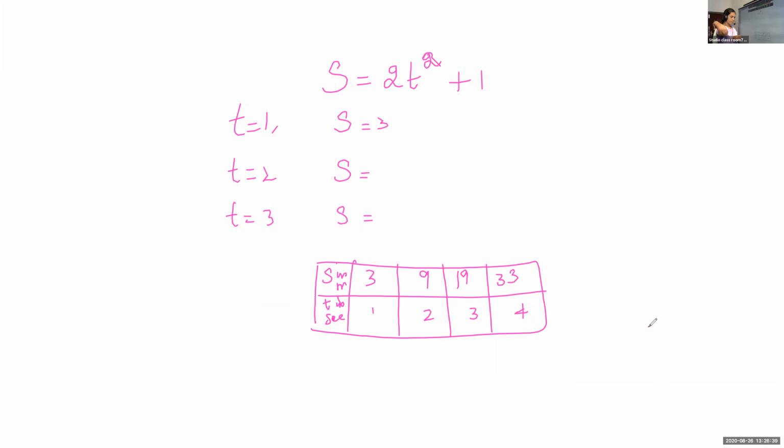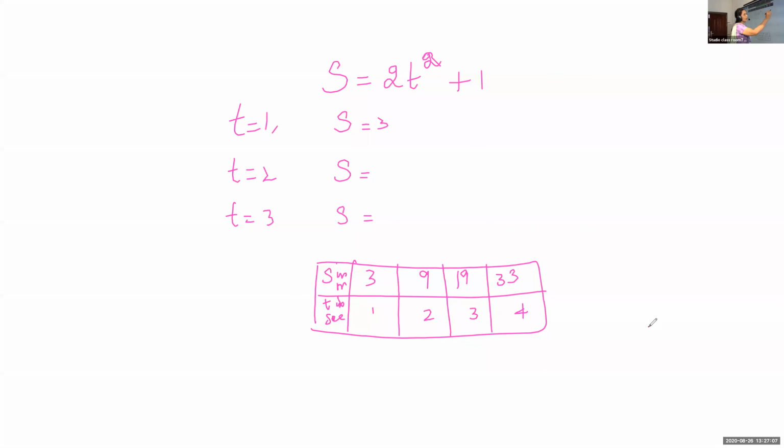So here, the distance depends on t. The distance depends on the time. As time is varying, distance is also varying. Is it clear what is meant by function and what is a variable?